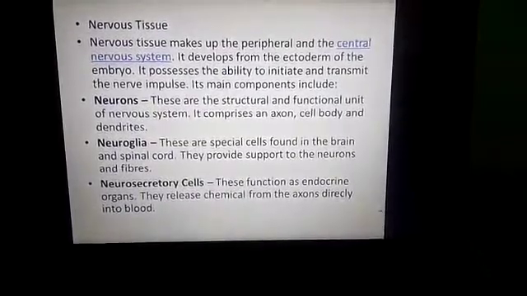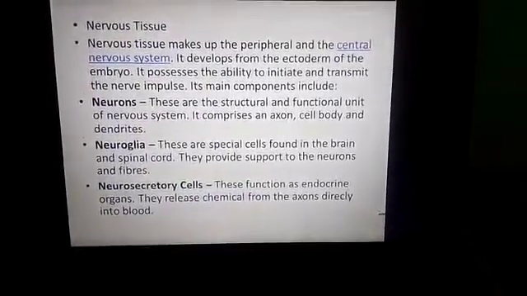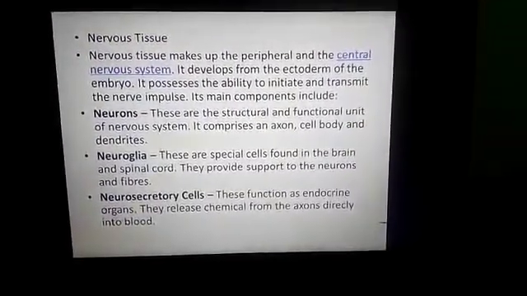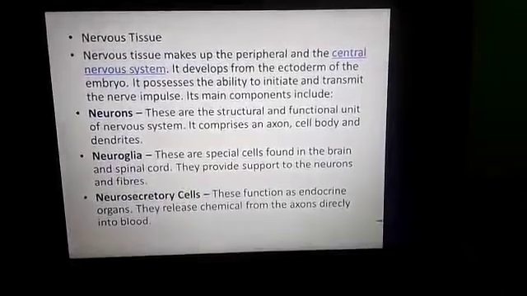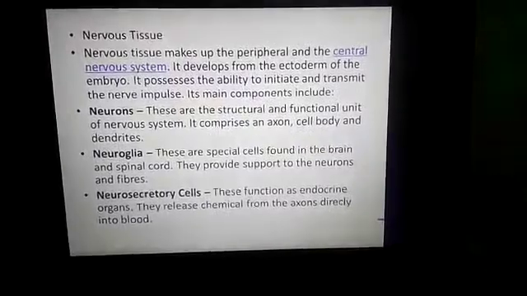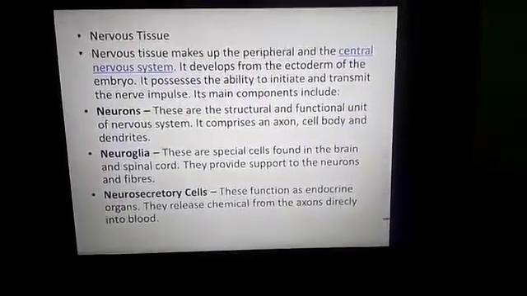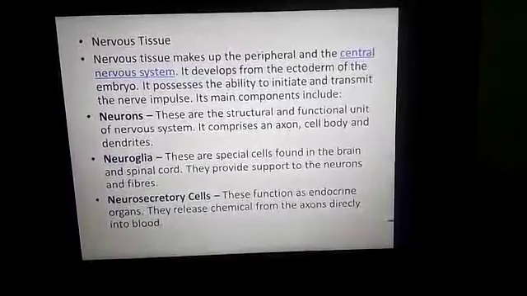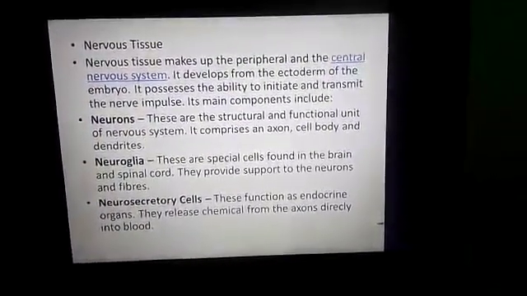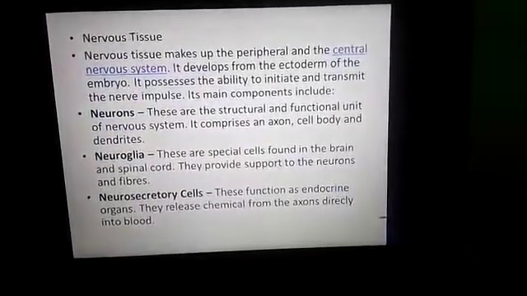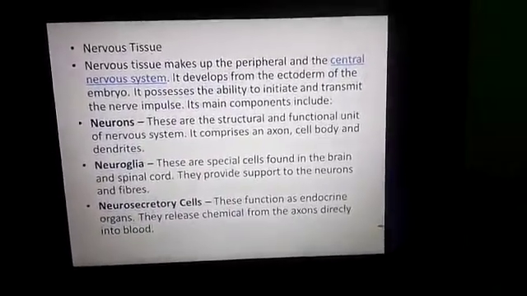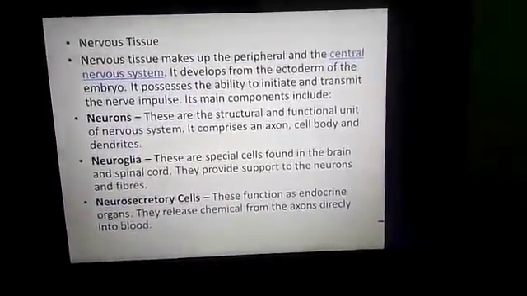And neurons, what are the neurons? Neurons are the structural and functional unit of the nervous system. It comprises an axon, cell body and dendrites. And neuroglia: these are the special cells found in the brain and spinal cord. They provide support to the neurons and fibers.